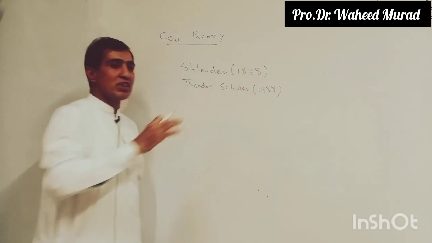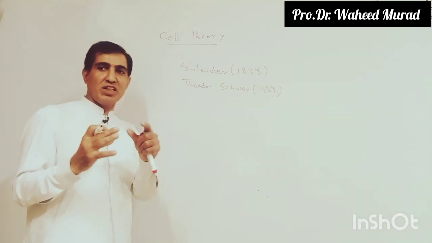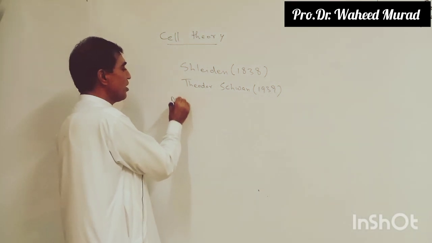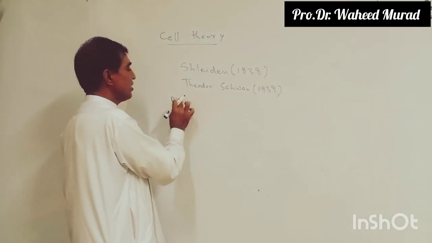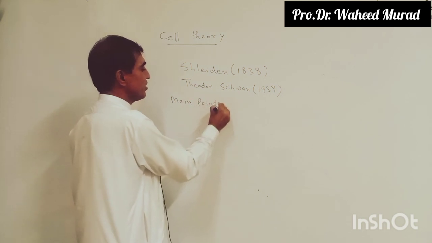They proposed a theory which is called cell theory. What are the main points of the cell theory?